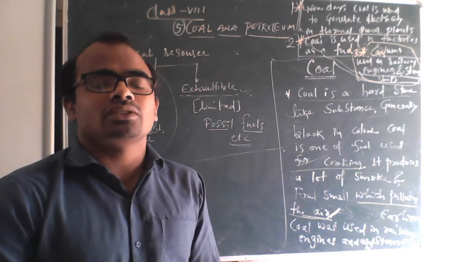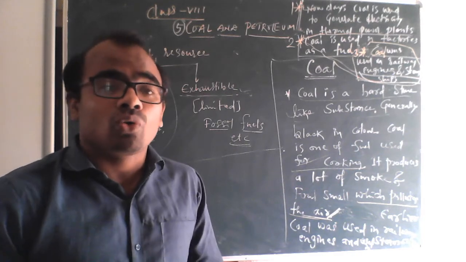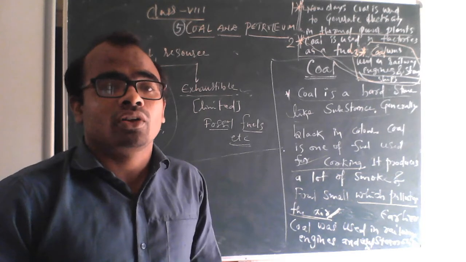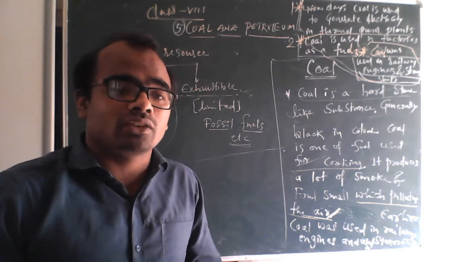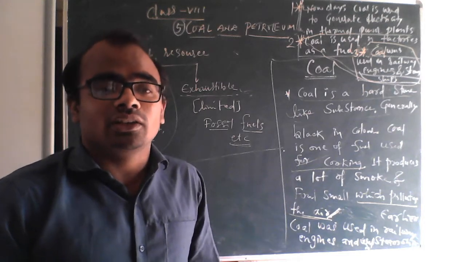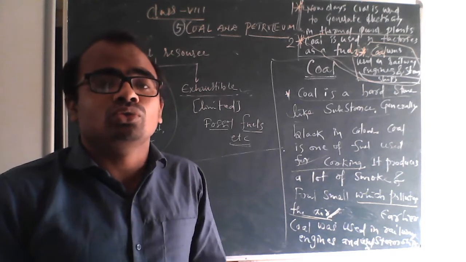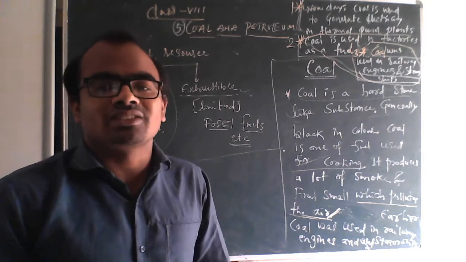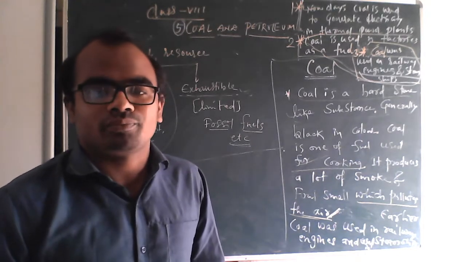So in this class only this much we will see. The remaining things: how is coal produced? How does coal come into being? So it is a fossil fuel, but how was it formed? It is not man-made. Coal is not man-made directly. So how was it formed? What is the process? How is coal formed? We will see all that in the next class. Thank you.